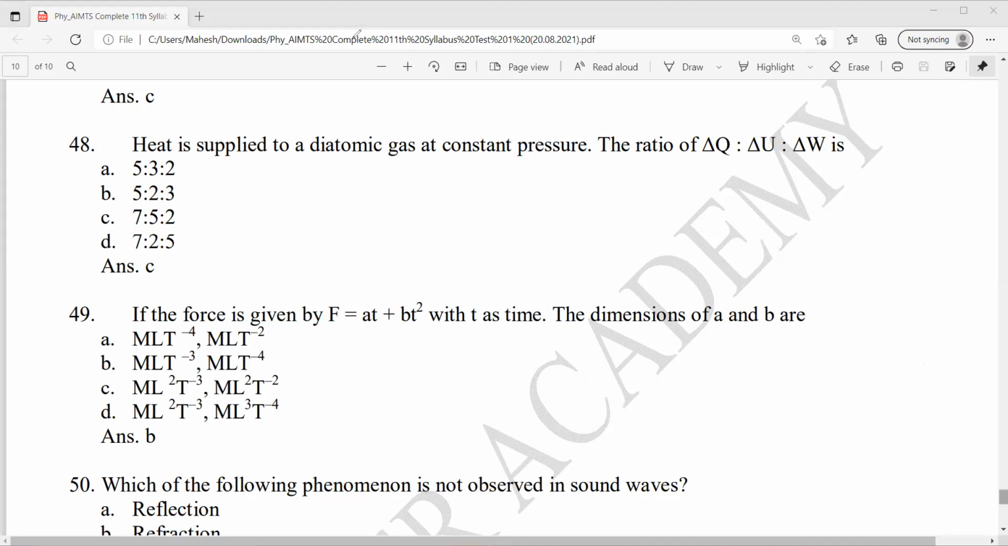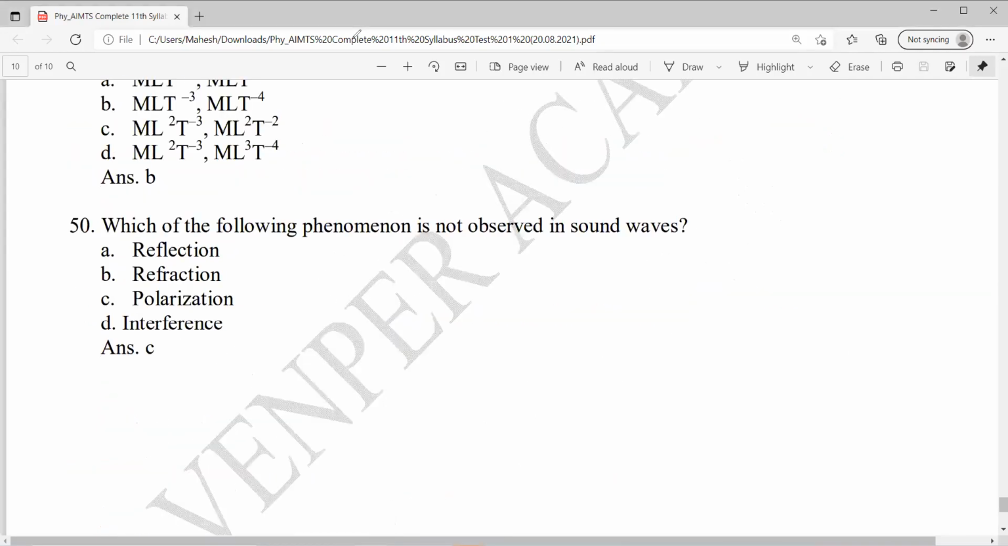Question number 50, last question. Which of the following phenomena is not observed in sound waves? Reflection is observed, refraction is observed, but polarization is only a property of transverse waves, and a sound wave is a longitudinal wave. So polarization is not observed.